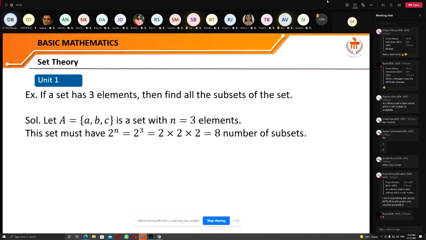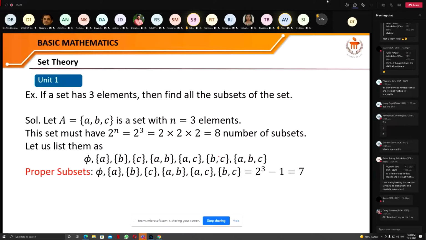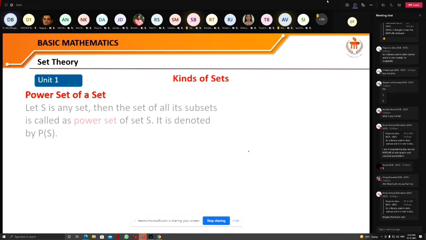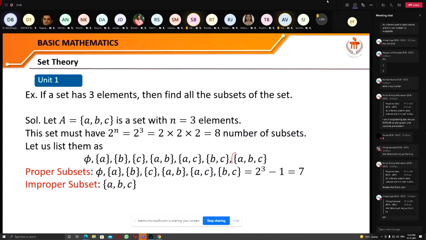And if we try to list them, you can list them like this. And how many proper subsets? So excluding this, which is the set itself, these are the proper subsets, and this is the improper subset.